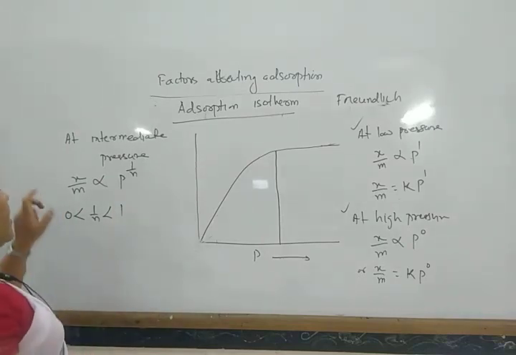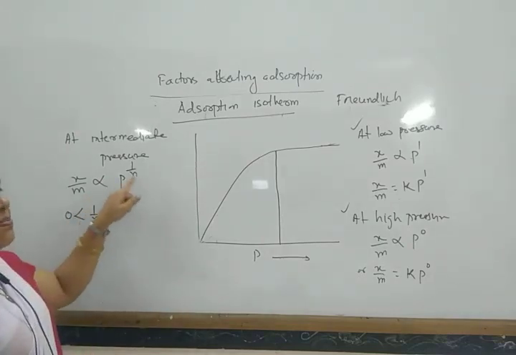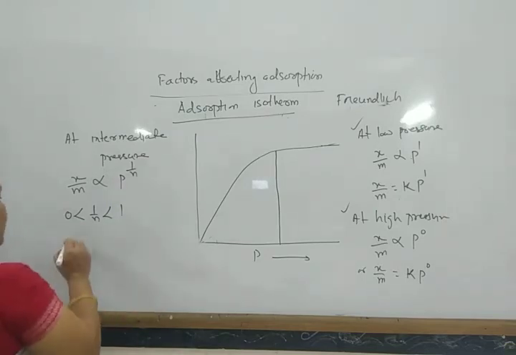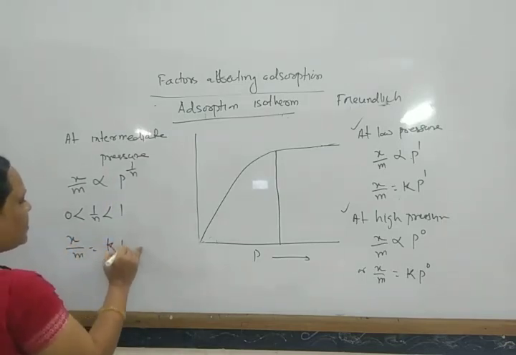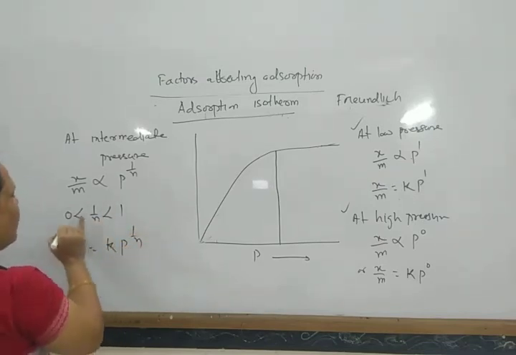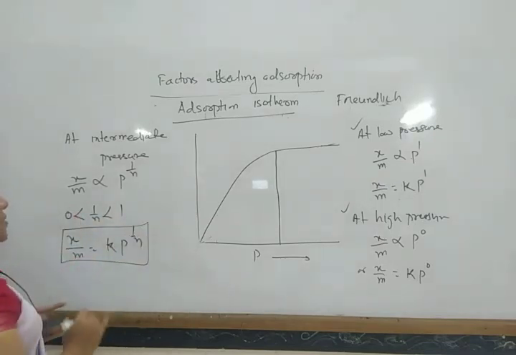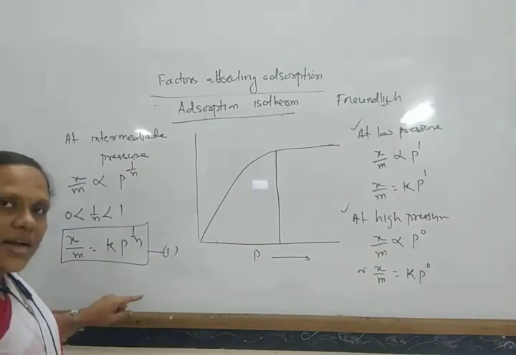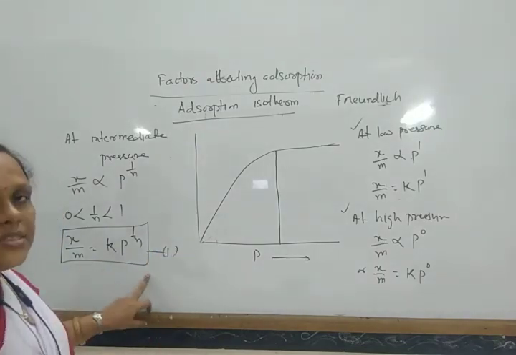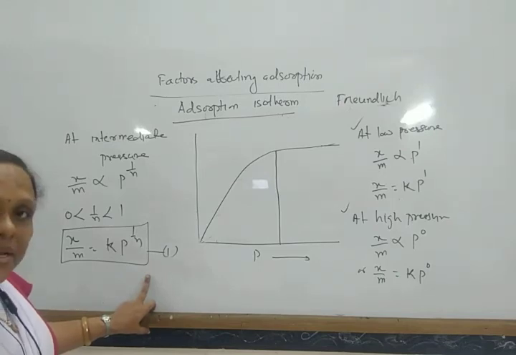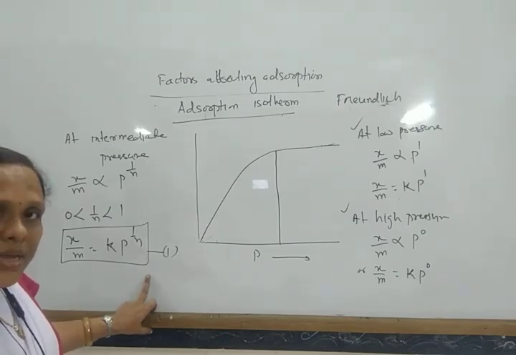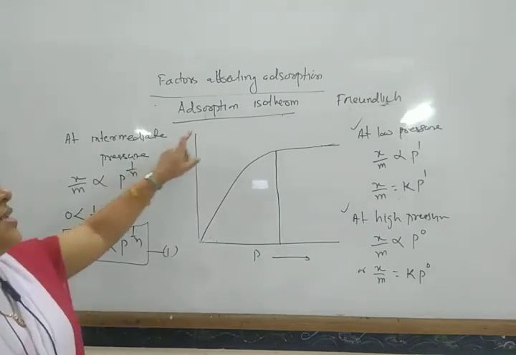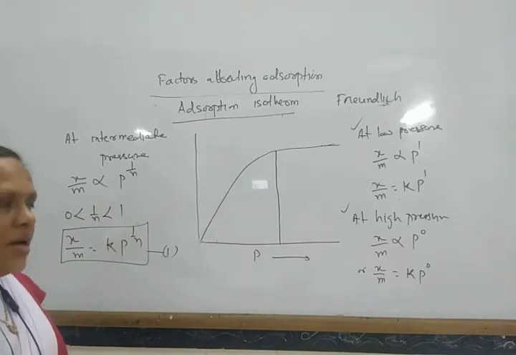So the relationship is X by M equals some constant K into P to the power 1 by n. This is equation 1, and this relationship is known as the Freundlich adsorption isotherm equation.